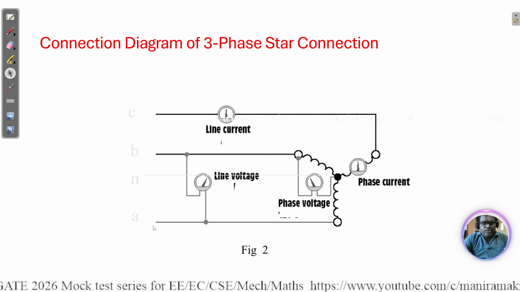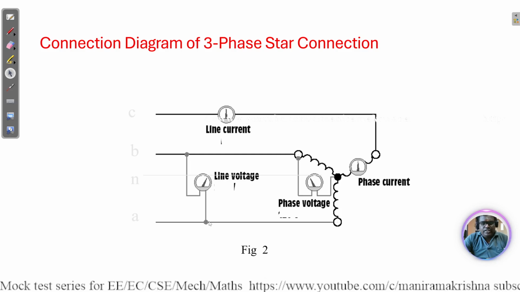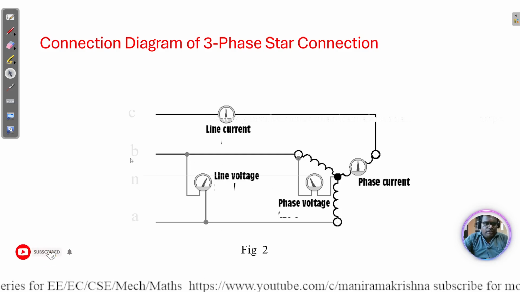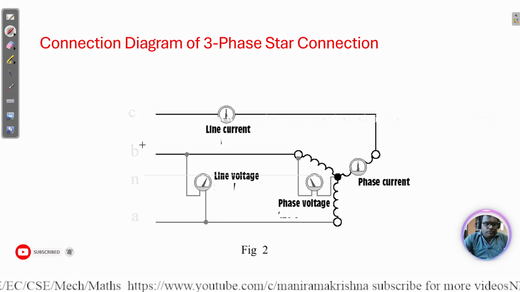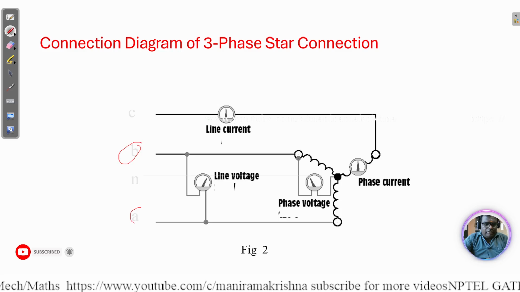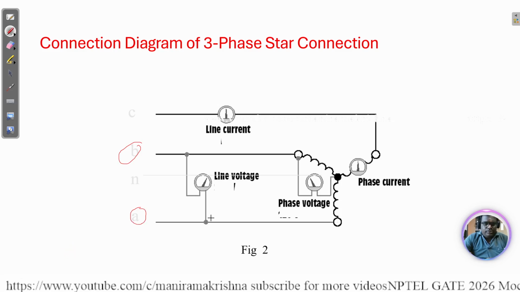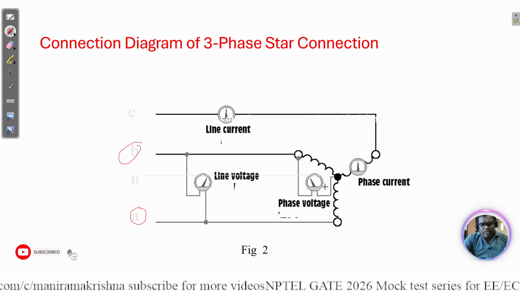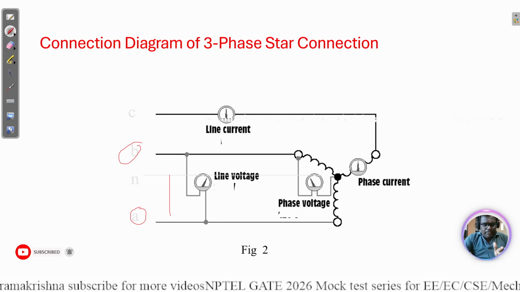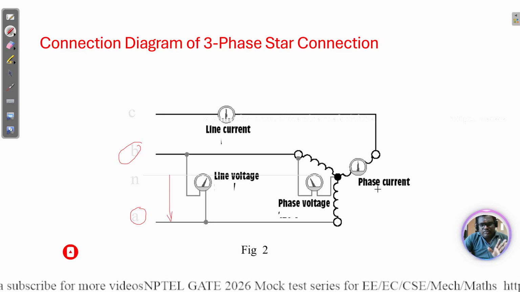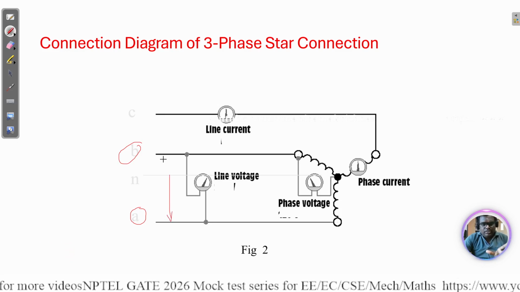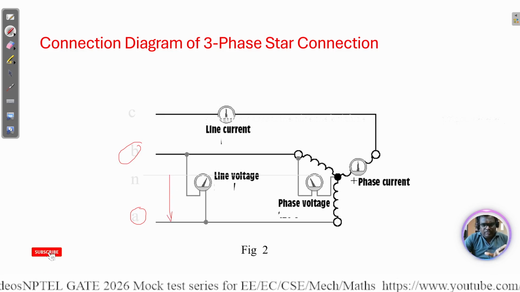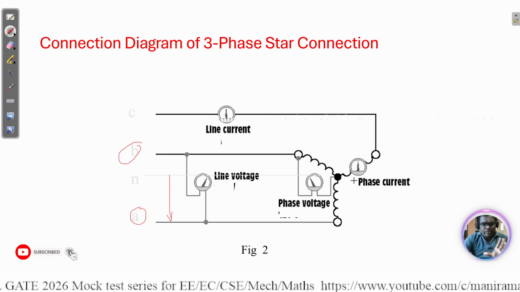You can see this is A, B, C. Here we place a voltmeter in between two phases, and that gives the line voltage. Between A and N, if you place the voltmeter, that is the phase voltage. Similarly, we can see how the line current and phase current are measured.